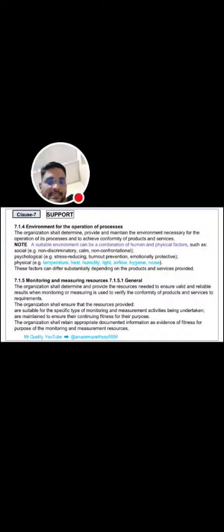The organization shall retain appropriate documented information as evidence of fitness for purpose of the monitoring and measurement resources, that is the calibration certificate. Means we should maintain the calibration certificates of the resources and equipment. 7.1.6 is organizational knowledge.